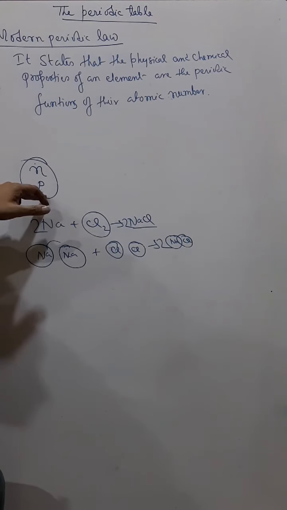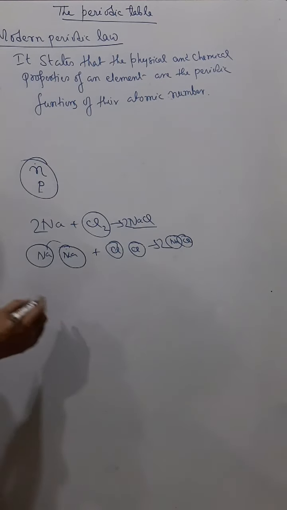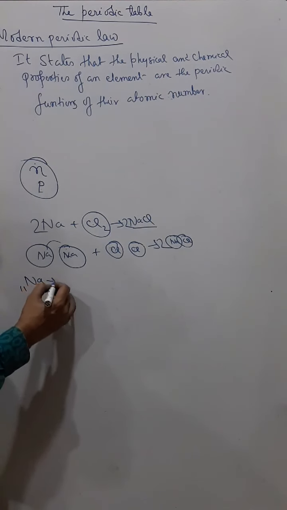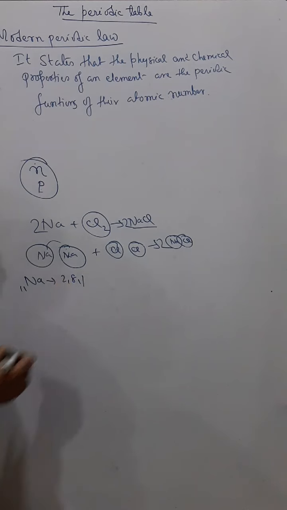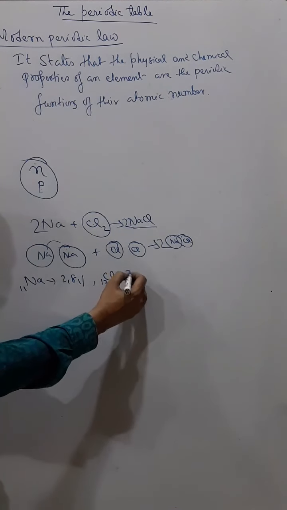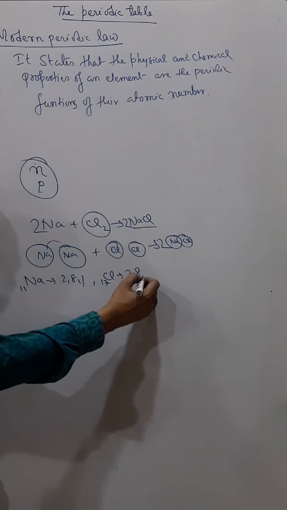Now if you see it in a better way, if you see the structure, see sodium. Sodium is 11, electronic configuration is 2, 8 and 1. Chlorine is 17, the electronic configuration is 2, 8 and 7.